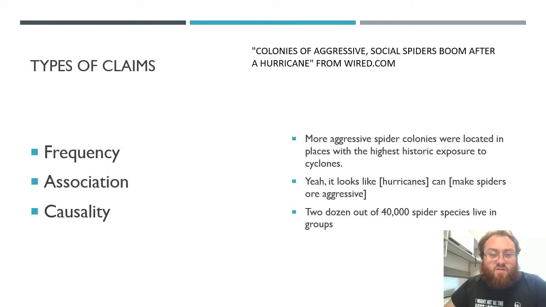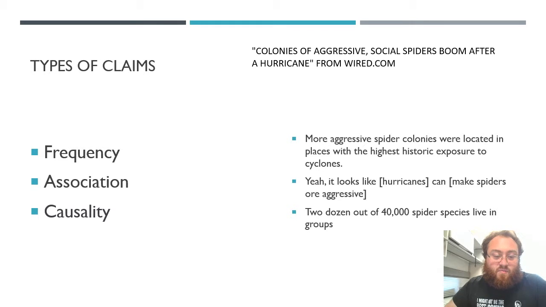But before we get there, frequency claims are just one variable claims about how frequent something is, how often it happens, the proportion of people that do something, etc. An association claim takes it a step further and involves two variables. An association claim is how one thing is related to another thing, right?